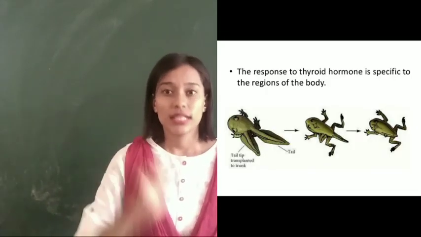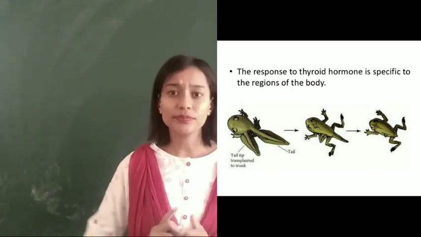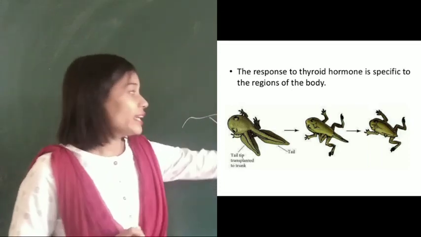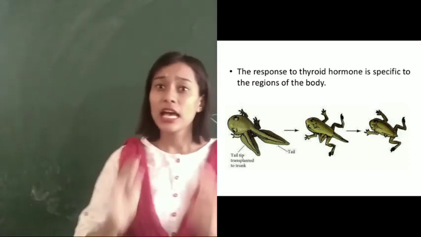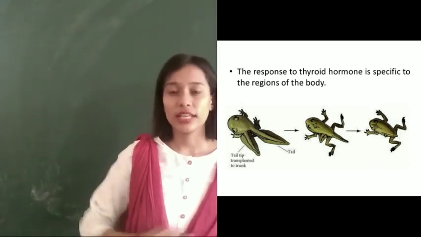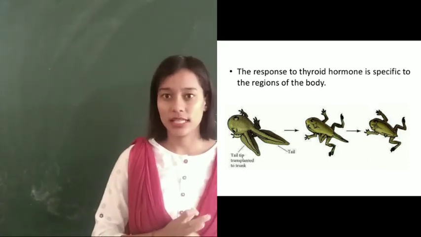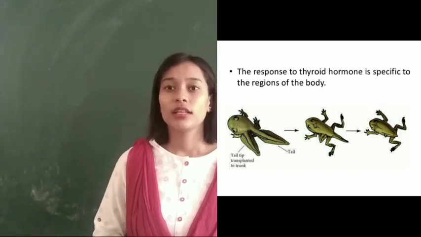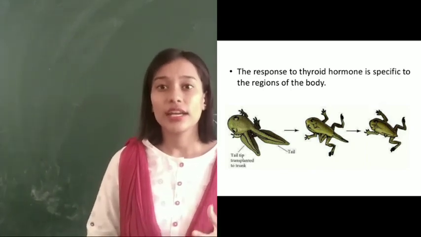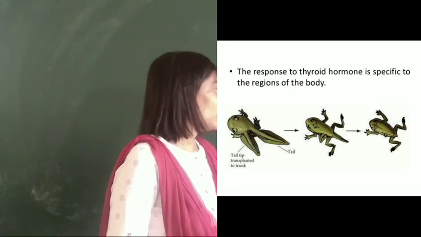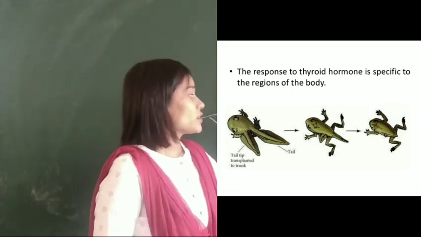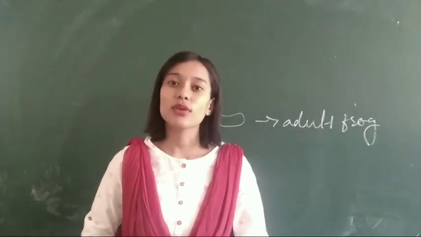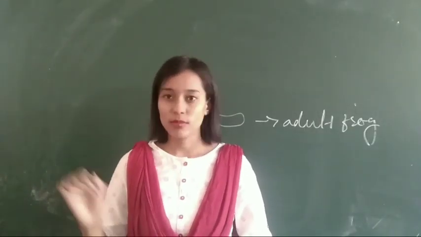Understood? So here one example is given about the frog. For transforming from a tadpole to an adult frog, thyroxine is required, and the pond where these tadpoles are present should have a little amount of iodine. Then the body of the frog will release thyroxine. As a result, metamorphosis will take place and they will turn into an adult frog. In this way, this hormone helps the insect in metamorphosis.